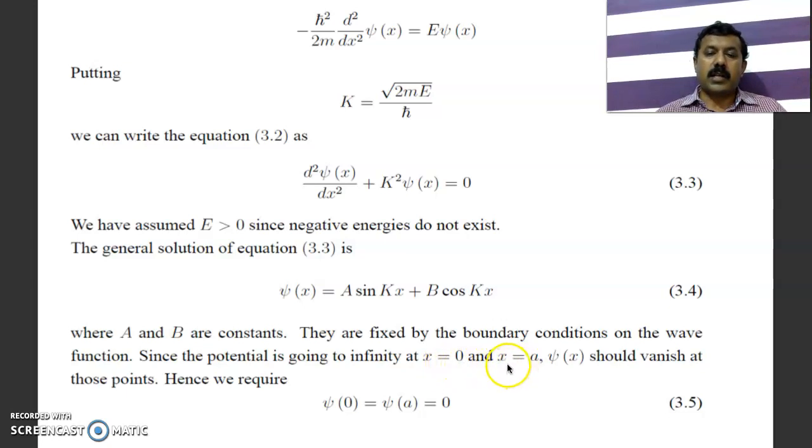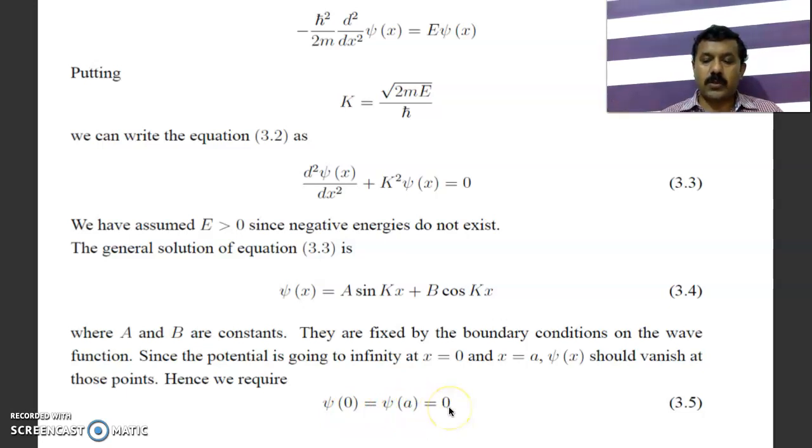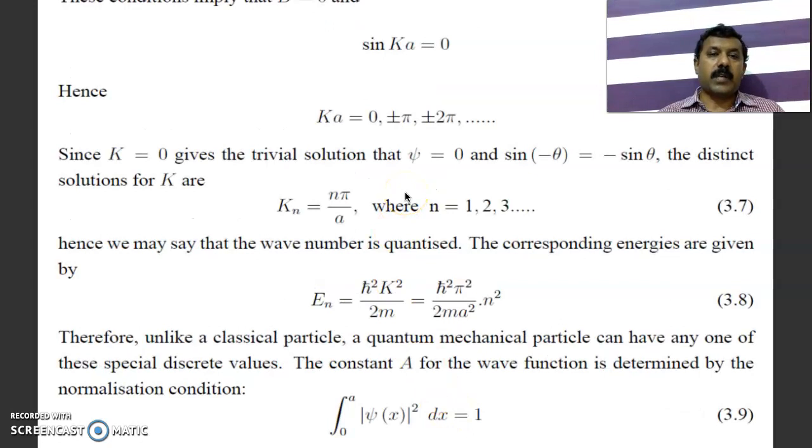So at x is equal to 0 and at x is equal to a, psi of x should be 0. That is, psi of 0 and psi of a are both equal to 0. If we apply the first boundary condition, psi of x equal to 0 at x equal to 0, we get b equal to 0. Because a sin kx plus b cos kx becomes a sin 0 plus b cos 0 equal to 0. Sin 0 is 0, so the first term becomes 0, whereas cos 0 is equal to 1, so you get b is equal to 0. That is the first boundary condition.